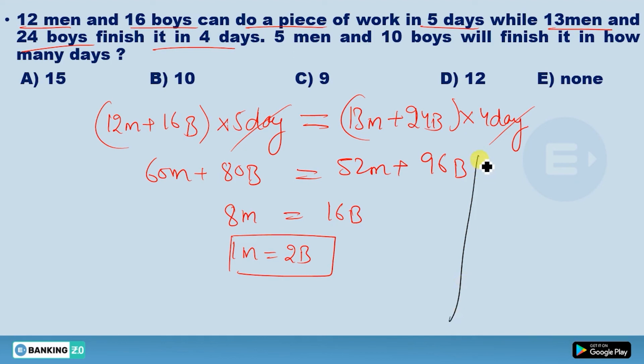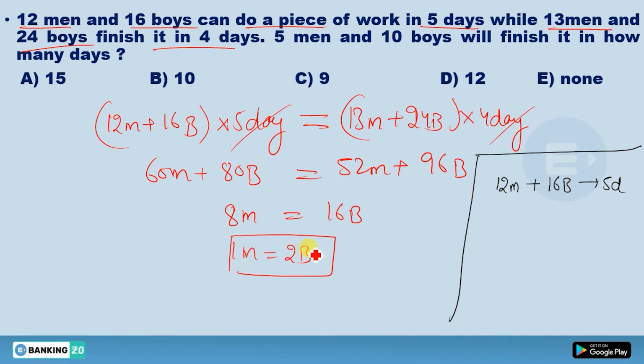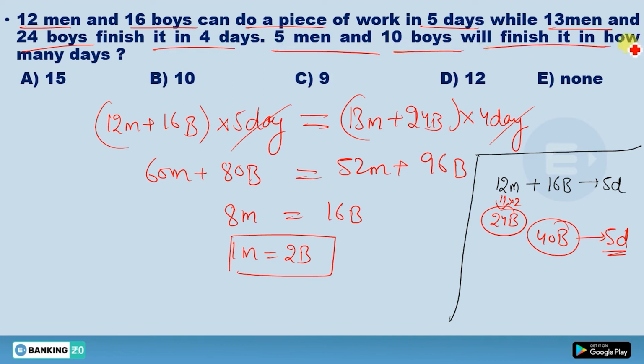Now I had 12 men plus 16 boys in 5 days. So see, if 1 man equals 2 boys, then 12 men into 2 will be equal to 24 boys. So 24 plus 16 means 40 boys. So the question becomes: 40 boys can do a piece of work in 5 days. Now what have you been asked? You have been asked: 5 men and 10 boys will finish it in how many days?